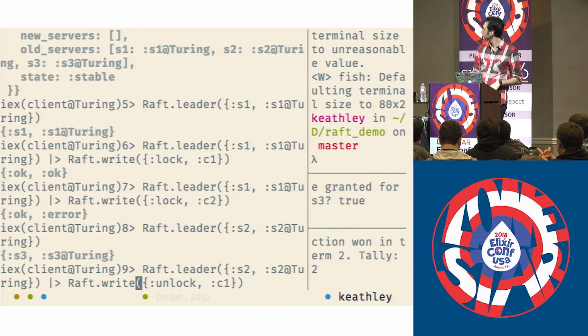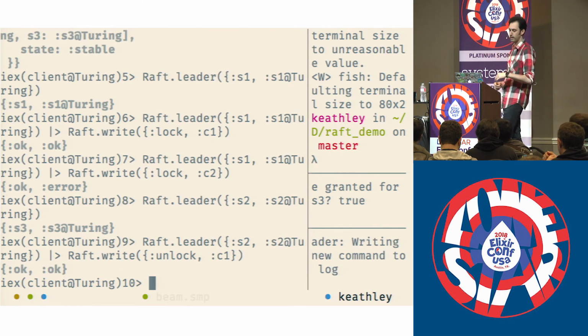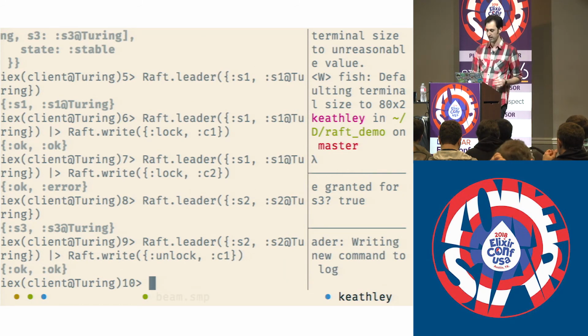The leader accepts all the reads and all the writes for the system. If you send a message to any other node, it will not accept a read or write, because it can't guarantee consistency. Only the leader can do that.